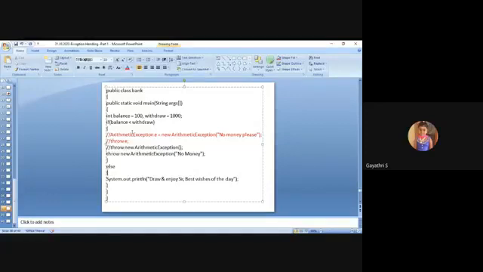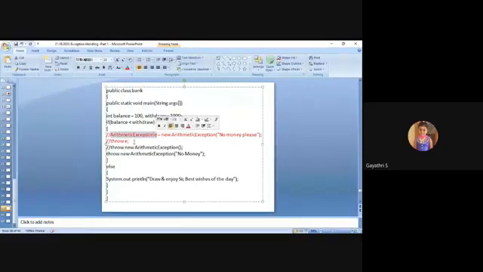Arithmetic exception is the child class of the parent class Exception. So here we create the object for the arithmetic exception, and that object is thrown.